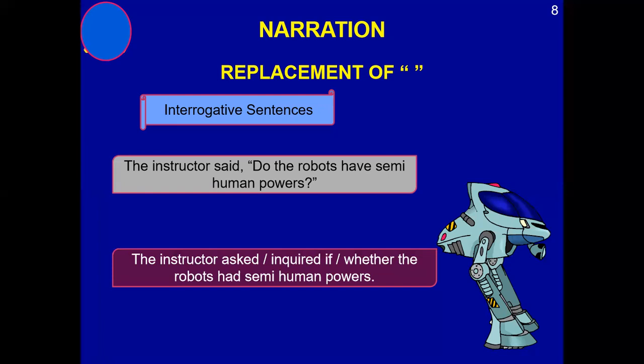The instructor asked or inquired if or whether the robots had semi-human power. This is basically simple present, and that's why it has changed. The robots had semi-human power.